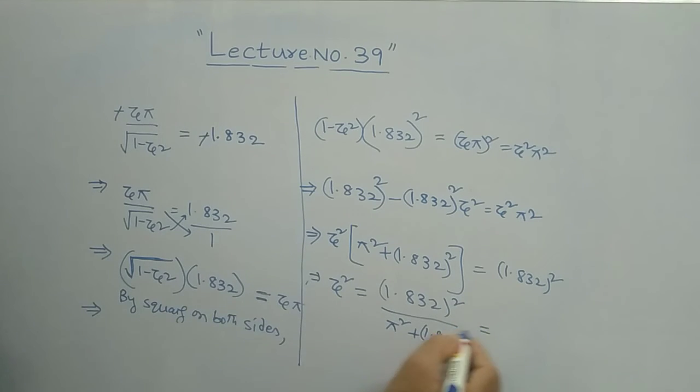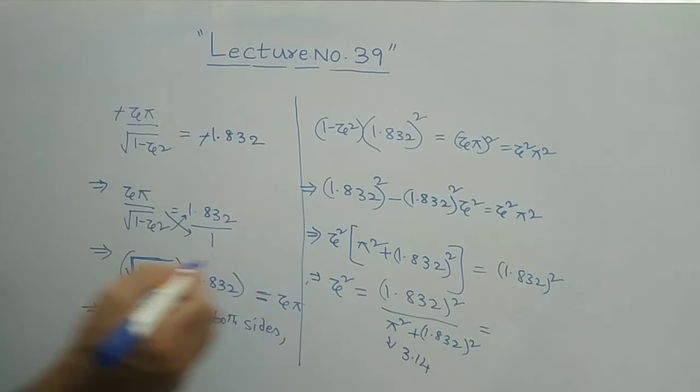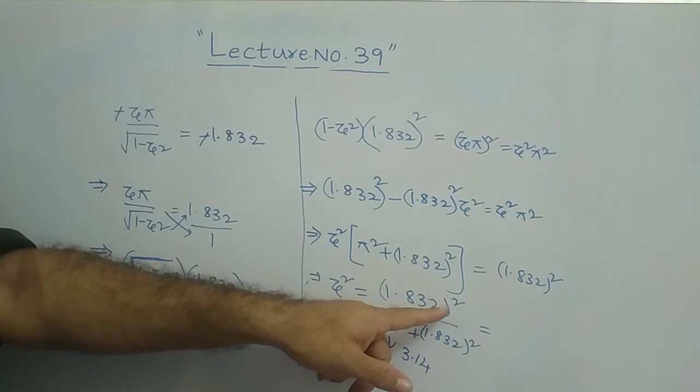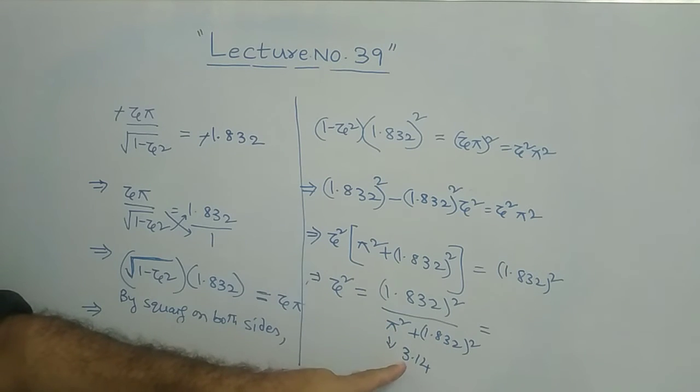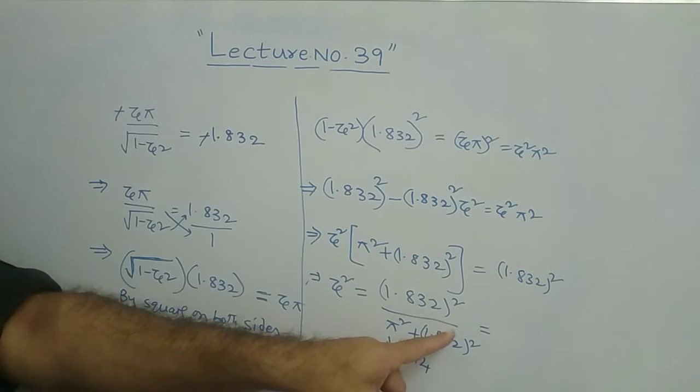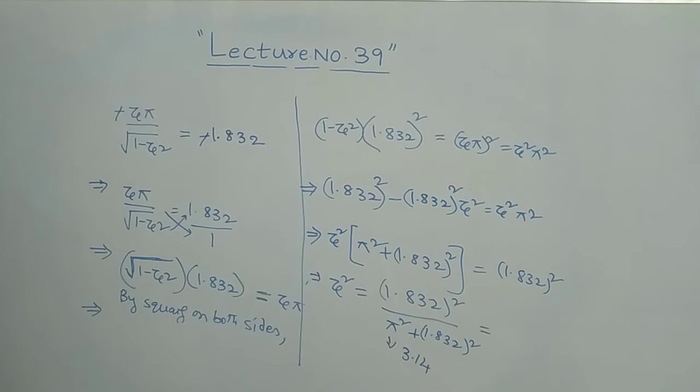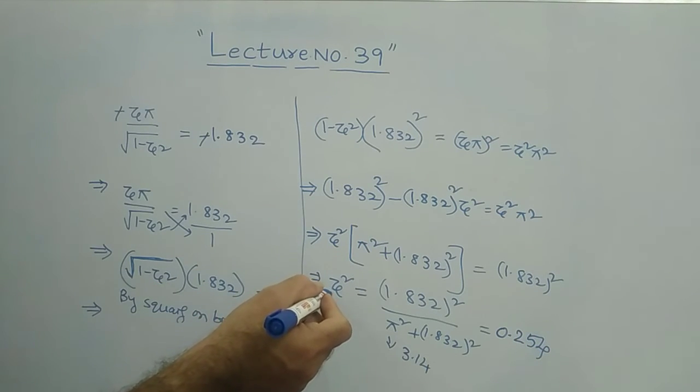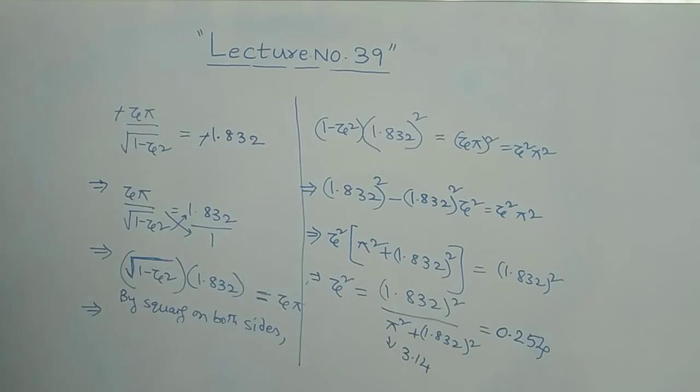From your calculator, take pi as 3.14. You know, no? 3.14. Substitute 3.14 here. Then take 1.832 whole square value and again 3.14 square into 1.832 square. So if you take this calculation, zeta square value you will get something as 0.254. That is your zeta square value. And I want zeta. So zeta is equal to square root of this. Clear?